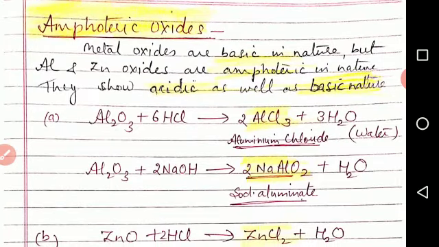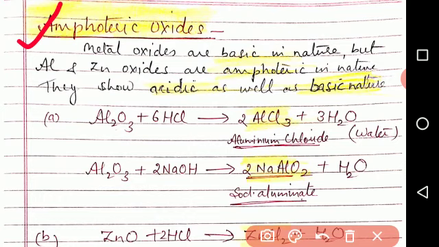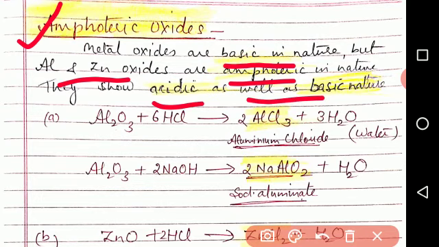The next topic is amphoteric metals. What are amphoteric metals? Generally metal oxides are basic in nature, but aluminium and zinc oxides are amphoteric in nature, which means they show acidic as well as basic nature, so they can react with both. They can react with acids to form salt and water, as well as with bases to form salt and water. For example, aluminium oxide Al2O3 reacts with HCl and forms AlCl3, aluminium chloride, and water.